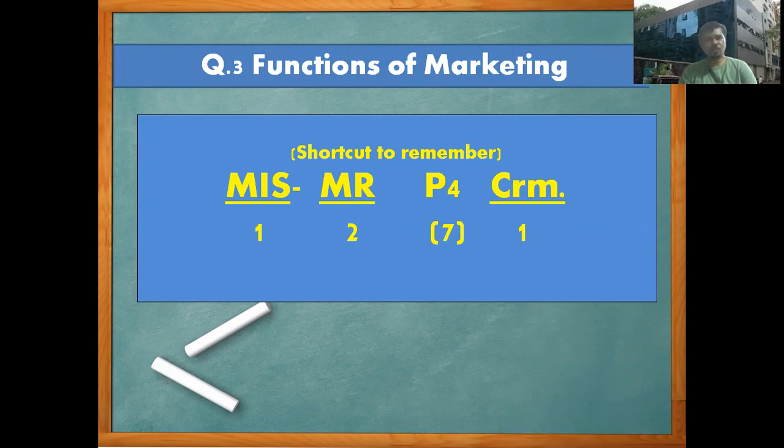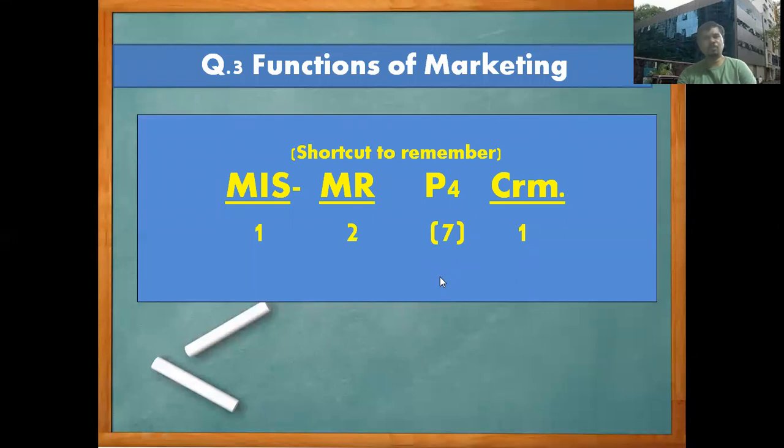Now the first one we have seen is MIS, marketing information system. The second point is MR, marketing research, and the next one is the 4 Ps: product, price, place and promotion, and the last one we are going to see is CRM. Under the promotion we are going to see three different points also: advertising, salesmanship, sales promotion. Then under the 4 Ps we can get almost 7 points, that indicates a total of 11 functions we are going to see under marketing.